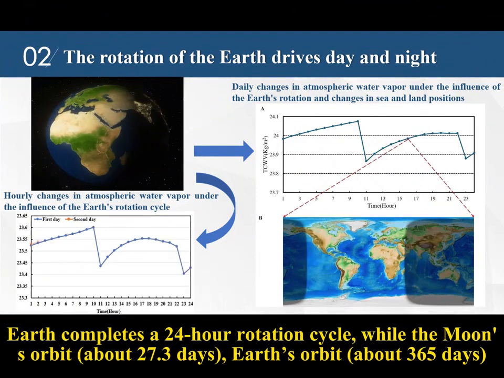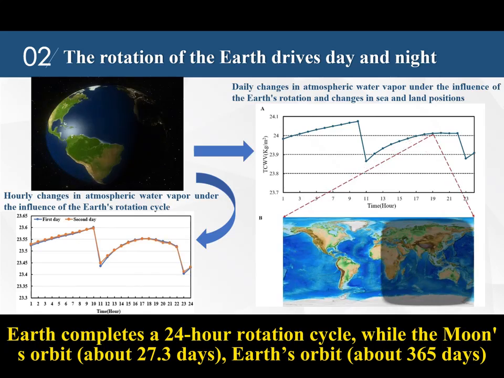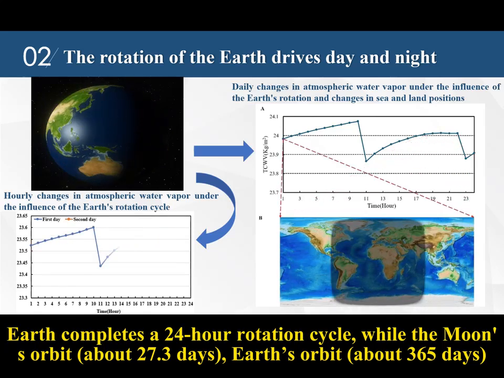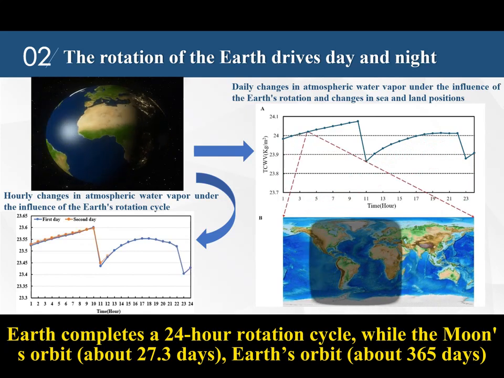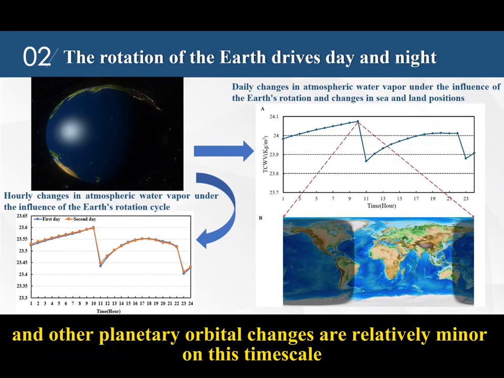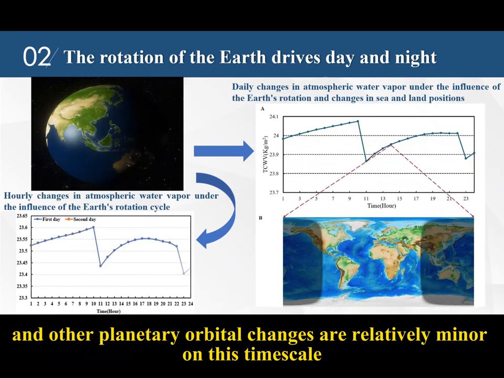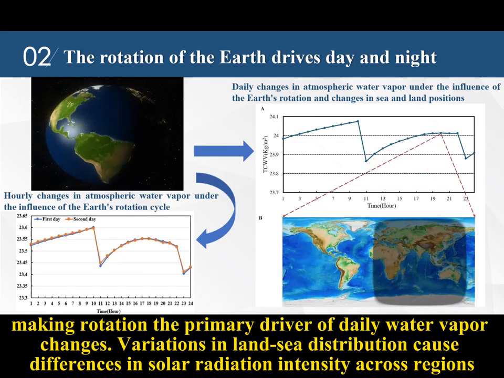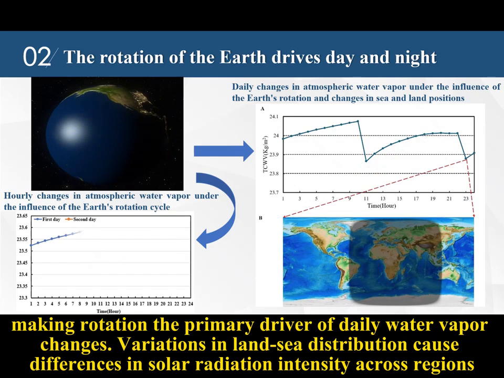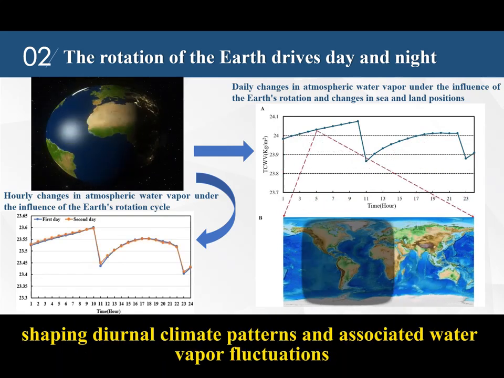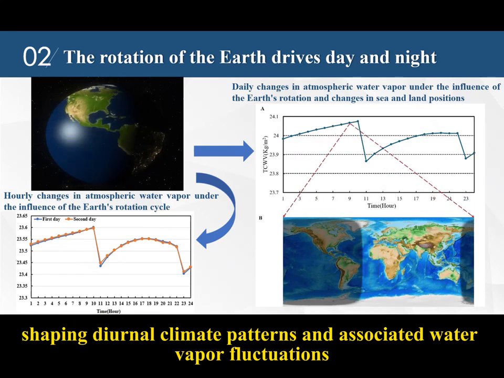Earth completes a 24-hour rotation cycle, while the Moon's orbit takes about 27.3 days, Earth's orbit about 365 days, and other planetary orbital changes are relatively minor on this timescale. Variations in land-sea distribution cause differences in solar radiation intensity across regions, shaping diurnal climate patterns and associated water vapor fluctuations.